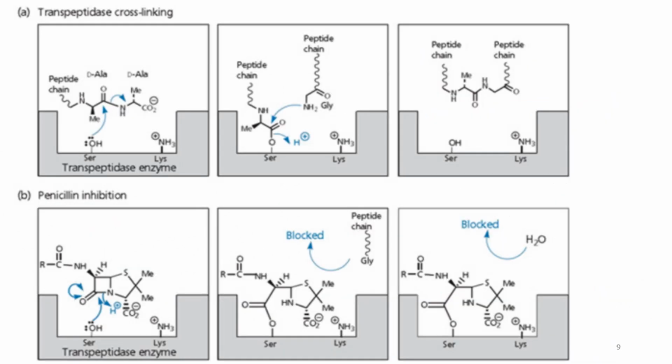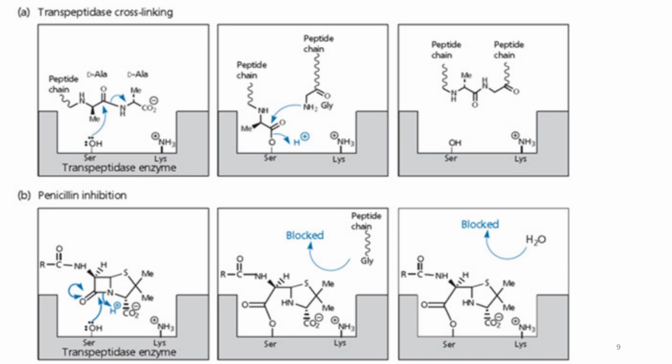The target of penicillin, the enzyme responsible for the cross-linking, is called the transpeptidase enzyme. This is the mechanism of action of the transpeptidase enzyme in the presence of its natural substrate. This is the first peptide chain from the first peptidoglycan.